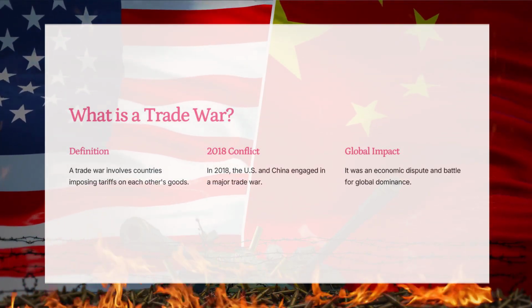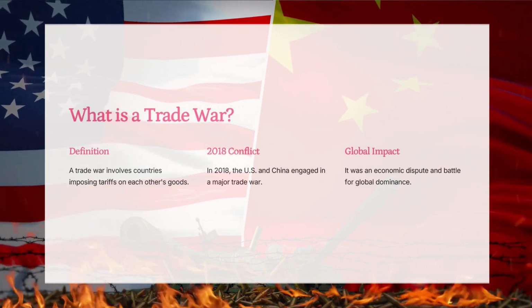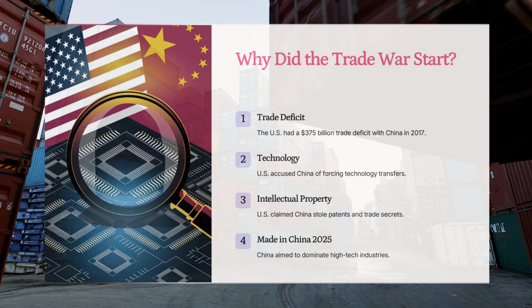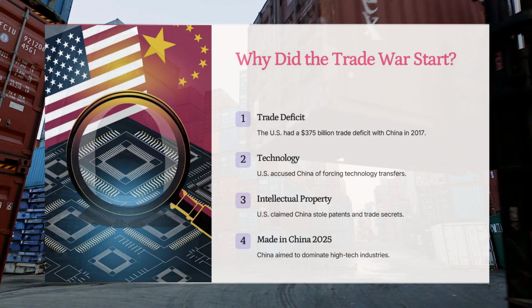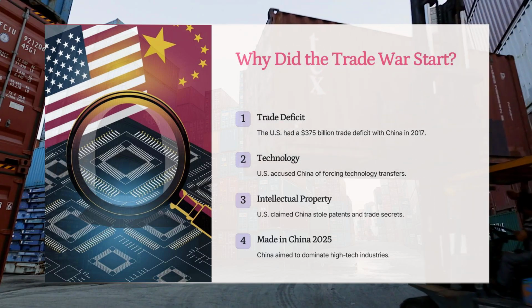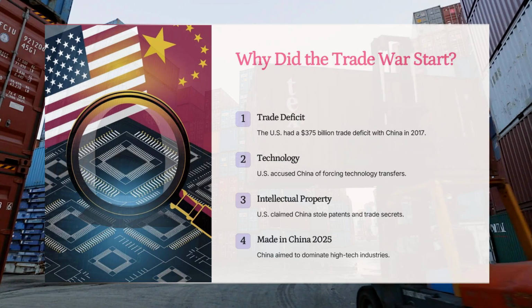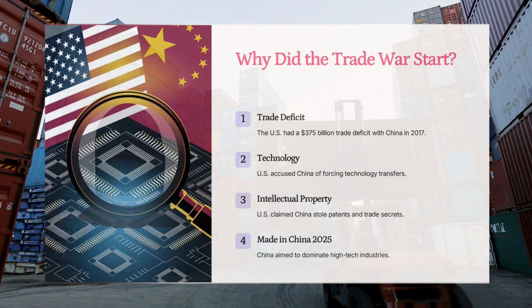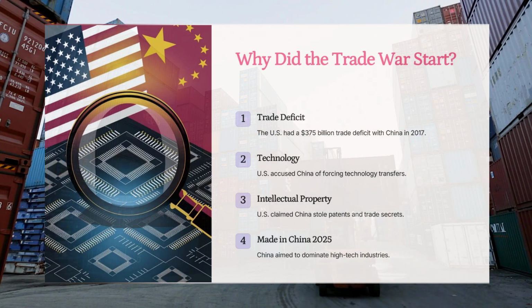But what caused this trade war in the first place? 1. The U.S. trade deficit with China. Every year, the U.S. imported much more from China than it exported. In 2017, the U.S. trade deficit with China was $375 billion, meaning the U.S. was buying more from China than China was buying from the U.S. The Trump administration wanted to reduce this gap by imposing tariffs.